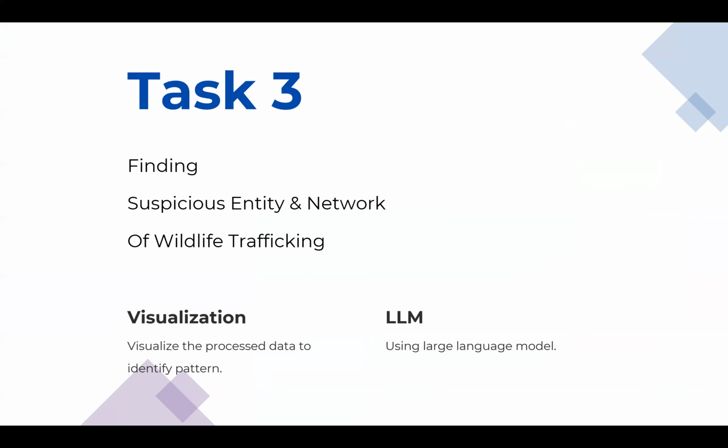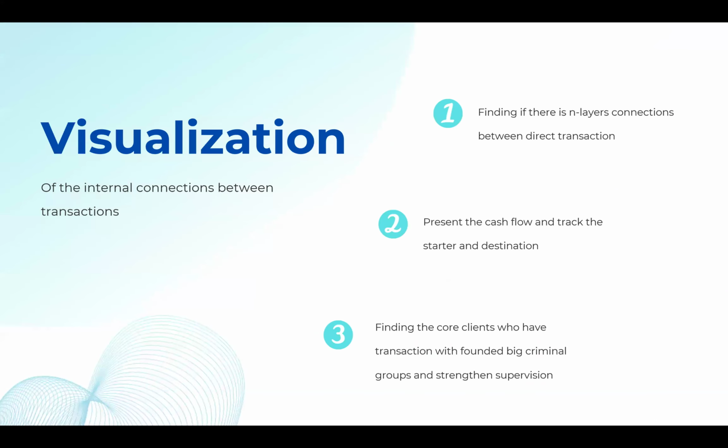By doing Task 3, we are finding suspicious entities and networks of wildlife trafficking. We take two approaches. The first one is visualization. The second one is the large language model. There are three goals of using visualization for this task. First, find if there's an n-layer connection between direct transactions. Second, present the cash flow and track the starter and the destination. Third, find the core clients who have transactions with found big criminal groups and the strengths to provide supervision.